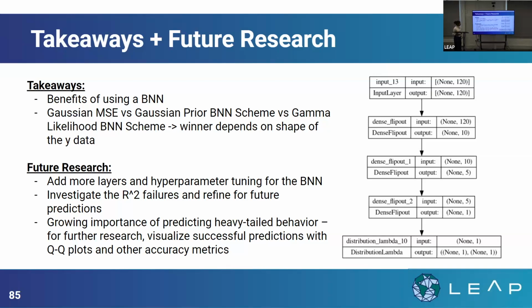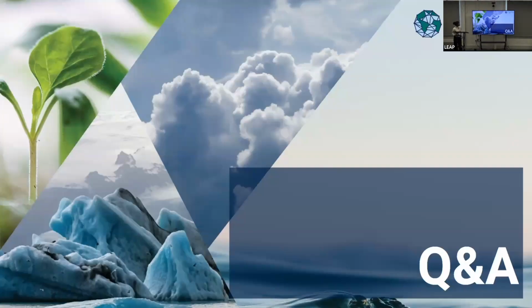And for future research, with climate change, unfortunately, there is an increase in extreme behavior for a lot of climate variables, not just precipitation, but many other variables as well. So there is a growing importance in predicting heavy-tailed behavior. And there are a lot of opportunities for taking this further by visualizing successful predictions with QQ plots and looking more into other accuracy metrics as well. So yeah, I think that was my presentation.